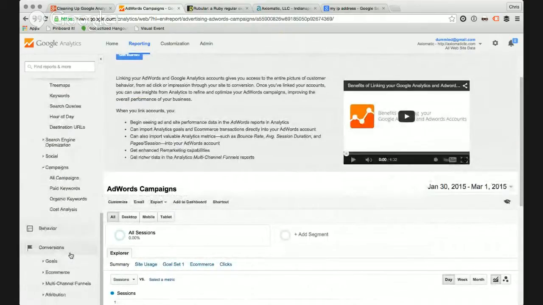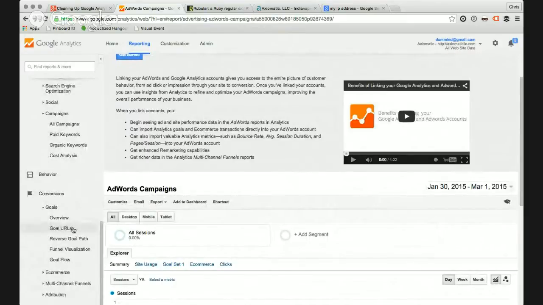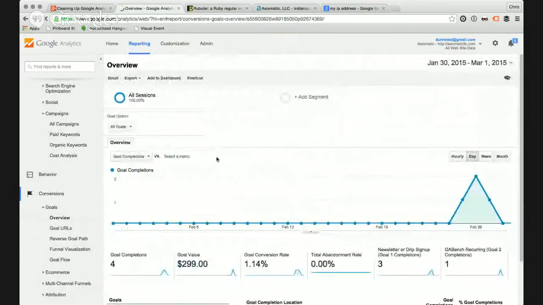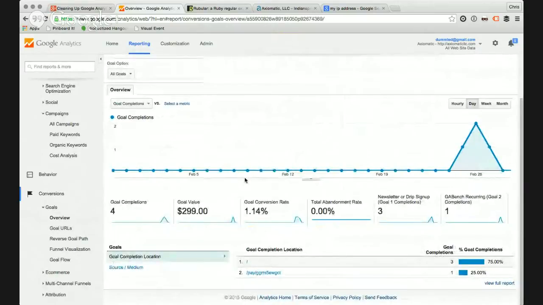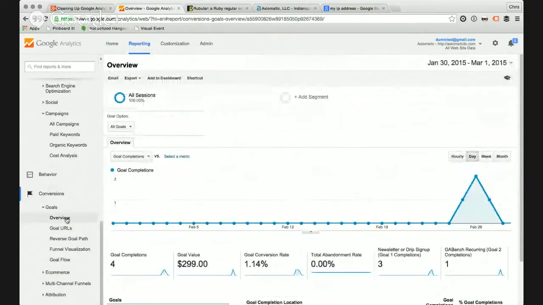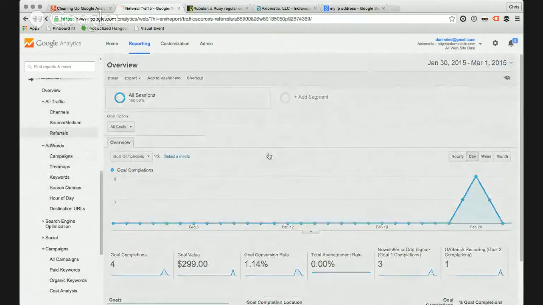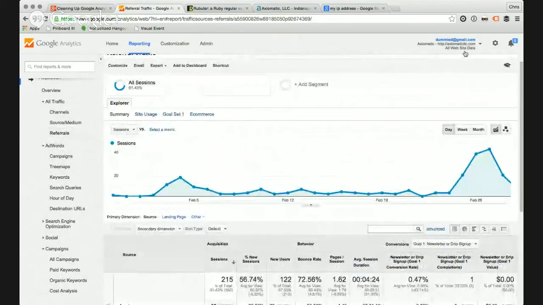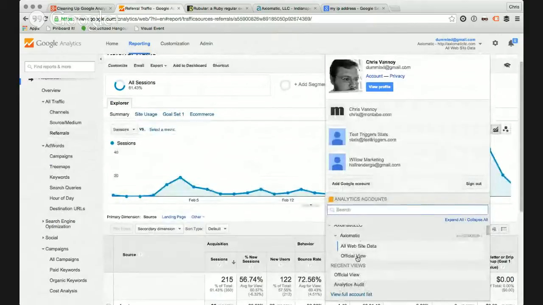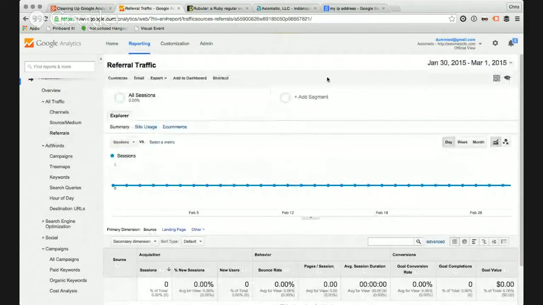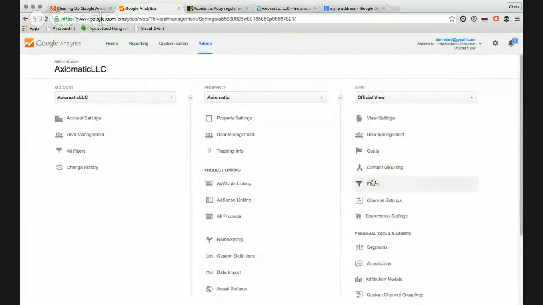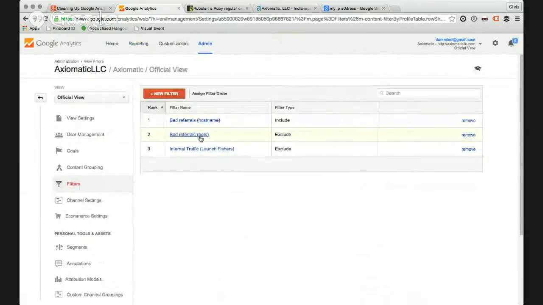The other thing you look at, and this is what tomorrow's talk will be about, is goals. In this case, I do have goals set up. There are not very many of them, but we'll talk more about that tomorrow. So that pretty much takes care of your referrals. Those three filters will pretty much do the trick. Let me switch back to the official view, and we'll go to admin and filters. You can see what those were: bad referrals host name, bad referrals bots, and then internal traffic. That'll get rid of the bulk of weirdness that almost every account will have if you don't take the time to set this sort of stuff up.